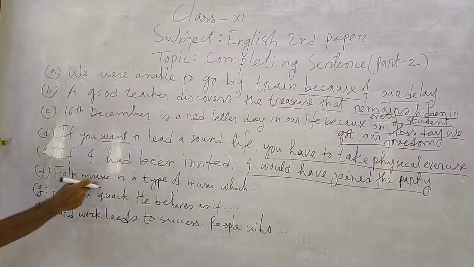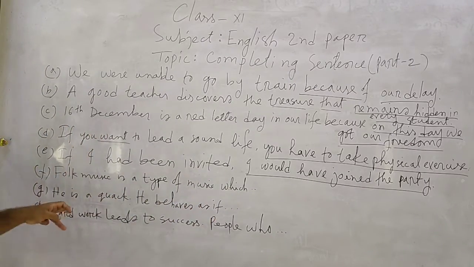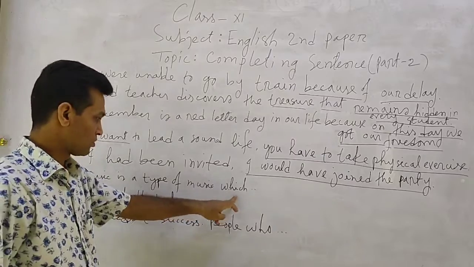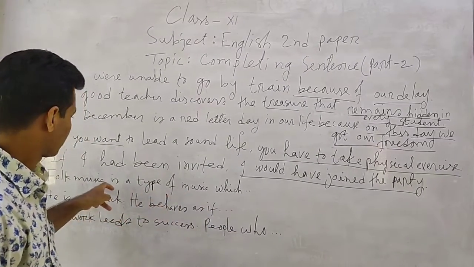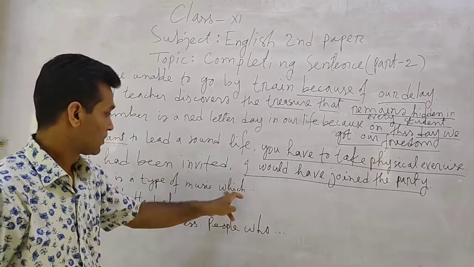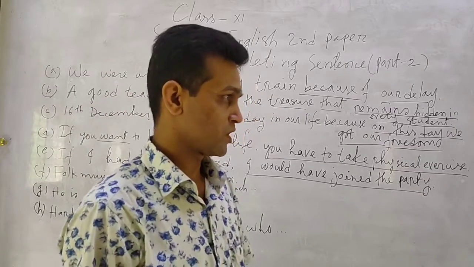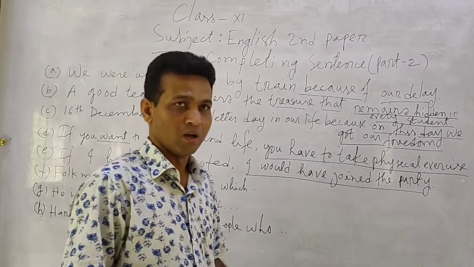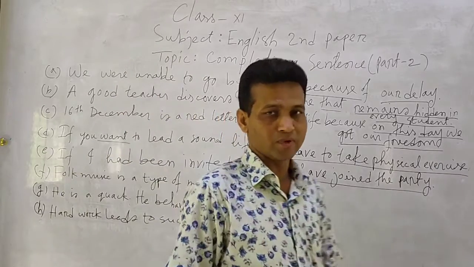Number F, folk music is a type of music which. Here which is a relative pronoun, which modifies folk music. Folk music is a type of music which. What type of music is folk music? I think it is better because we have a lesson on this topic in our English first paper.